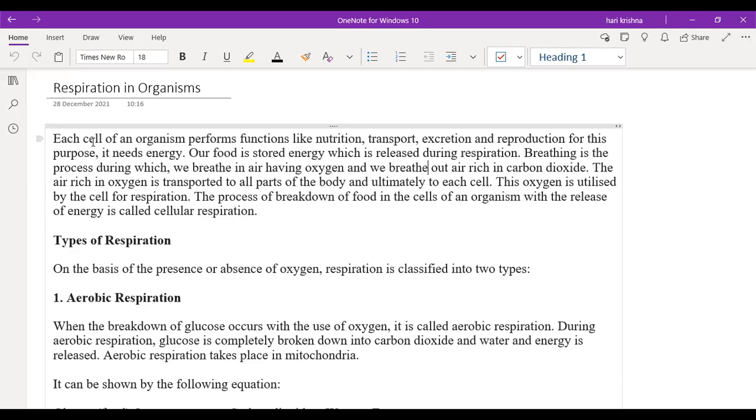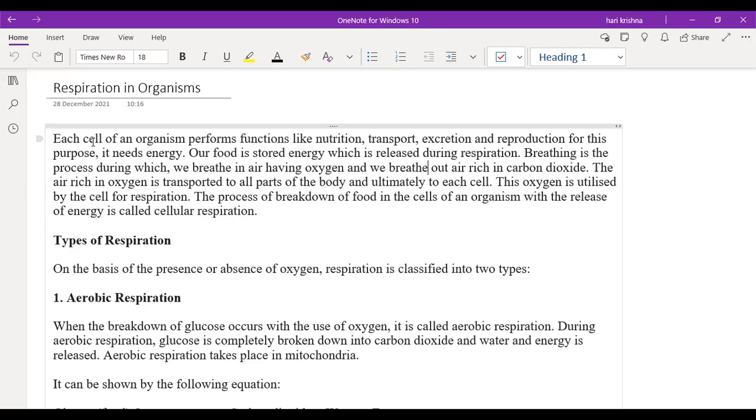Group of cells forms tissue, and a group of tissues will form an organ. A group of organs will form a system, and a group of organ systems will form an organism. So it completely forms an organism. So the cell is the most fundamental part of an organism. Whatever the processes, nutrition, transportation, excretion, reproduction, all these processes happen in the cells.